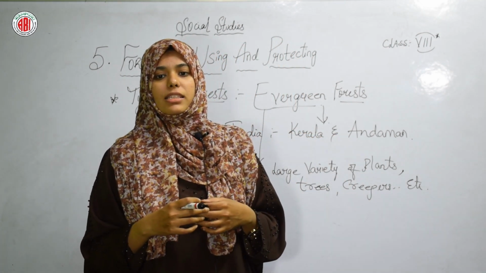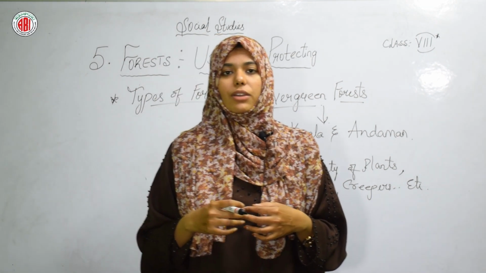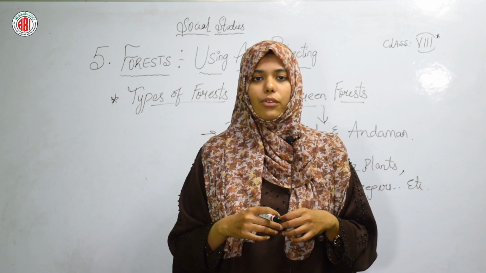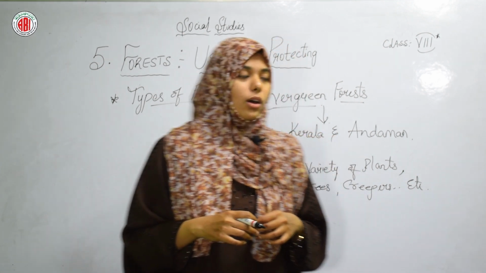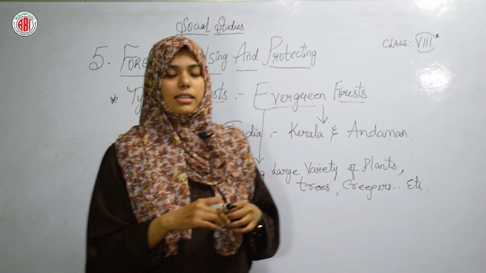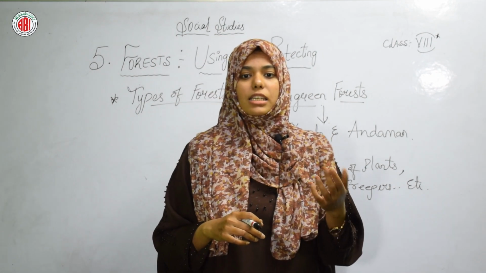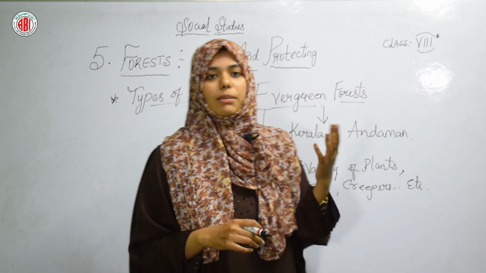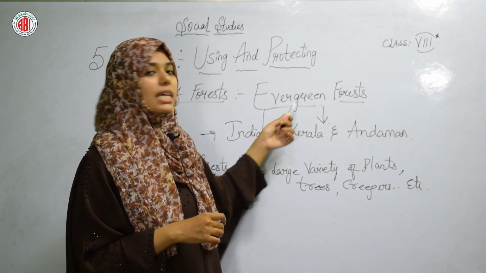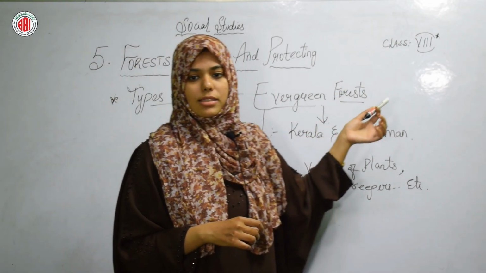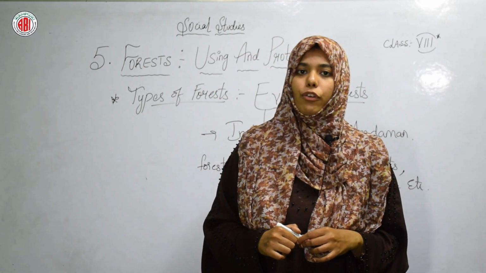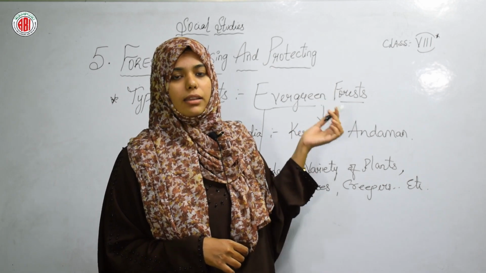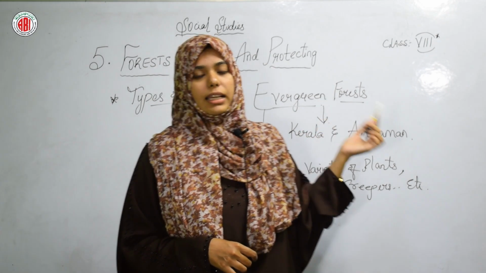Okay, and what else? Jamun, canes, bamboo, cardamom, etc. are some characteristic trees of these regions. So all these things we have said just now, jamun, canes, bamboos and cardamom, etc., are grown in this evergreen forest. We do not have such forest in Telangana. We don't have evergreen forest like this kind in Telangana.